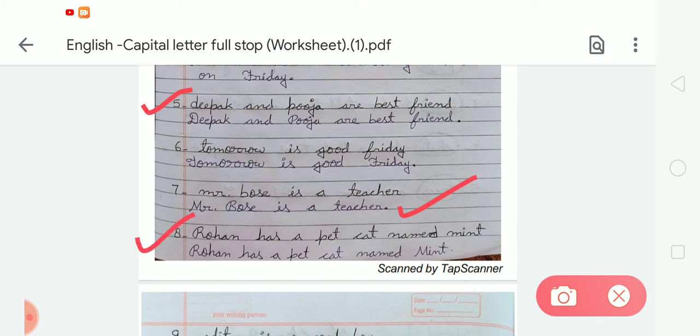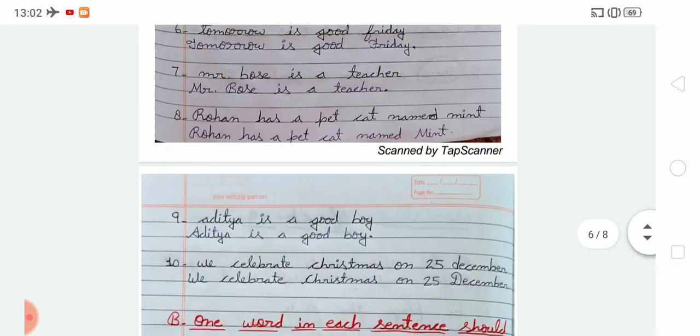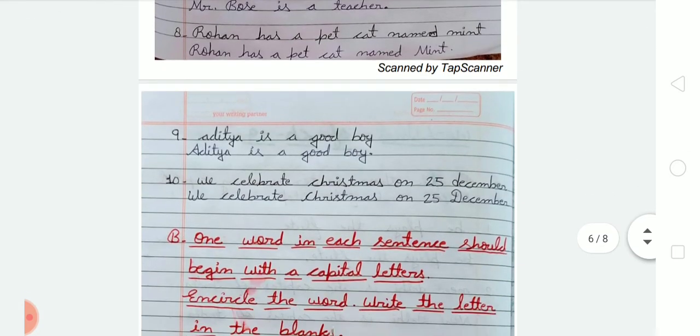Rohan has a pet cat named Mint. So Rohan has a pet cat named Mint. So we have to change Mint. We have to write M in a capital letter. Okay. In number 9, Aditya is a good boy. So we have to write Aditya is a good boy. After that, number 10, we celebrate Christmas on 25 December. So we have to write down we celebrate Christmas on 25 December.